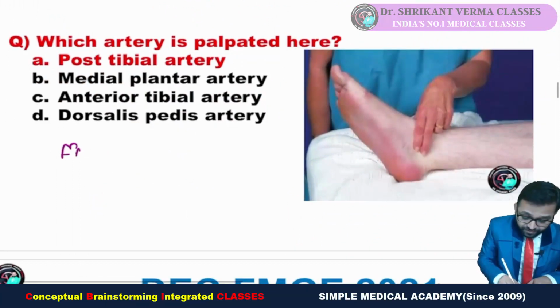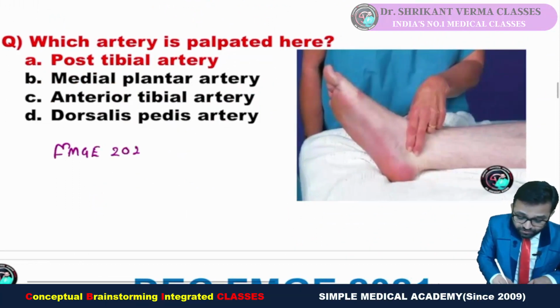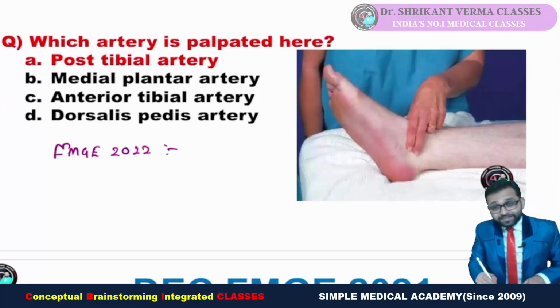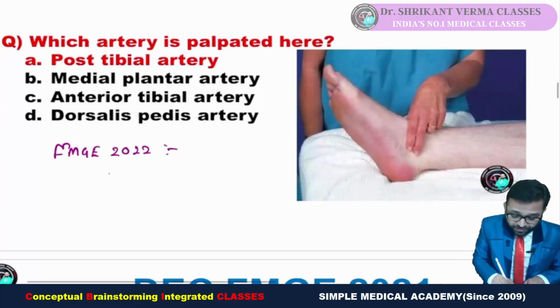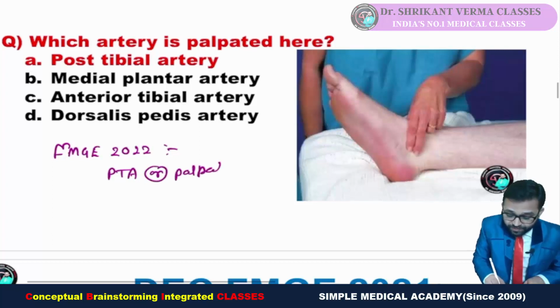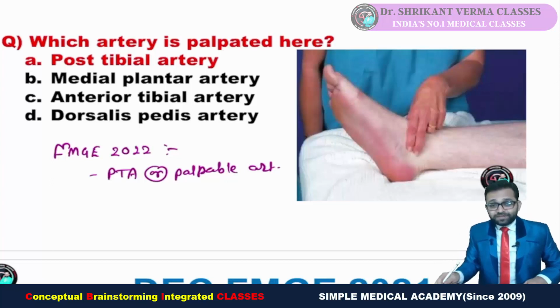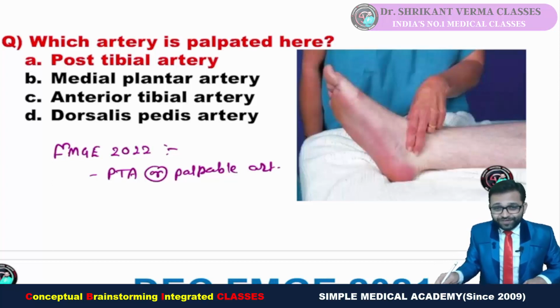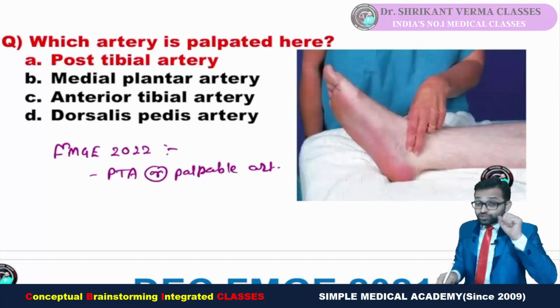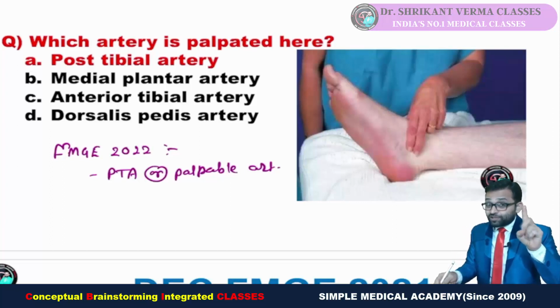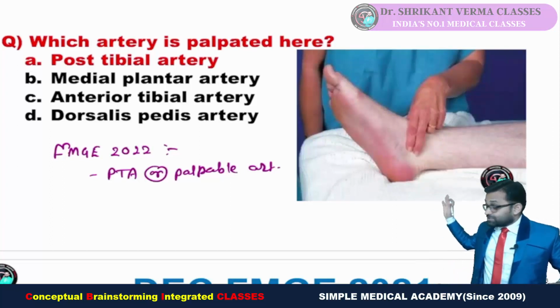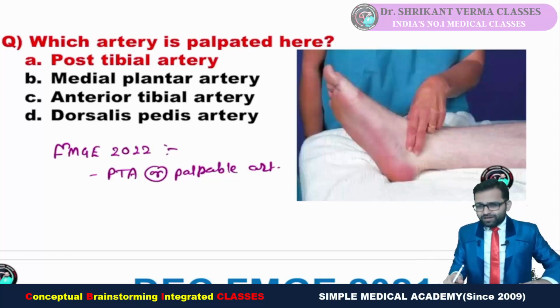Again, FMG 2022 topics. We are guessing that there is a high probability of the posterior tibial artery or another palpable artery which we discussed in our different classes. So I told you what the questions are: general anatomy one question, joints especially, the lumbricals and short intrinsic muscles, nerves of the upper limb, and another topic that is the arteries of the lower limb, or palpable arteries, you can say.